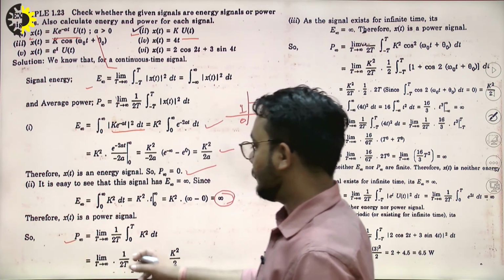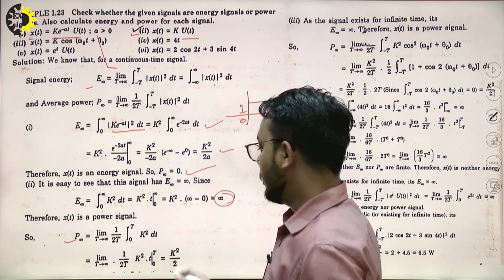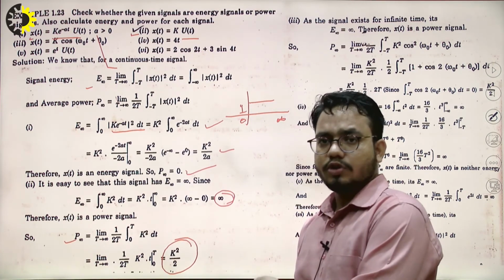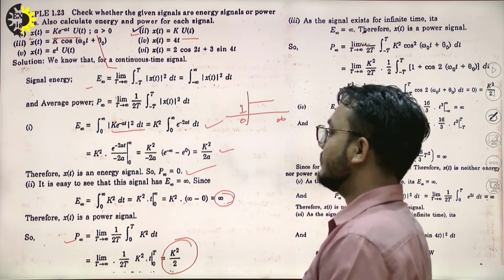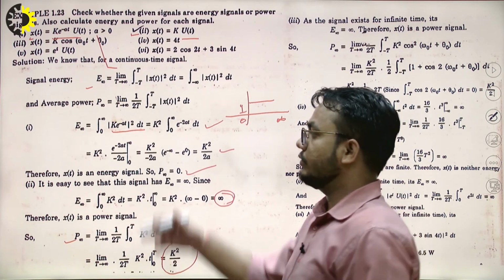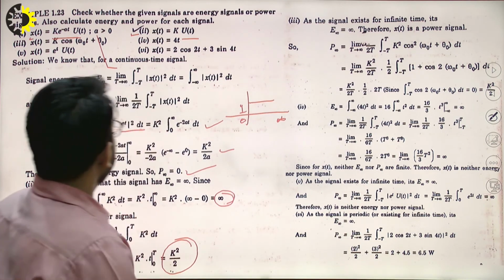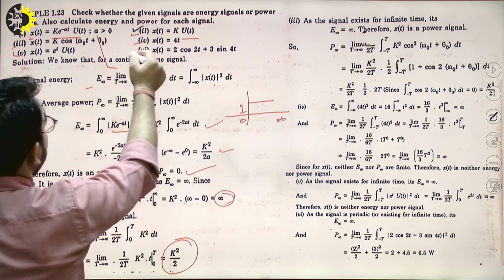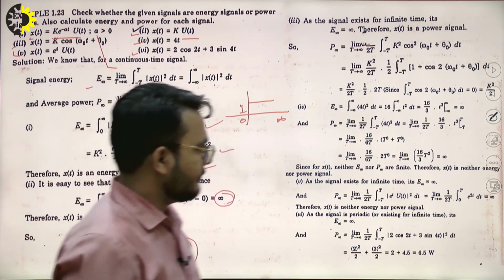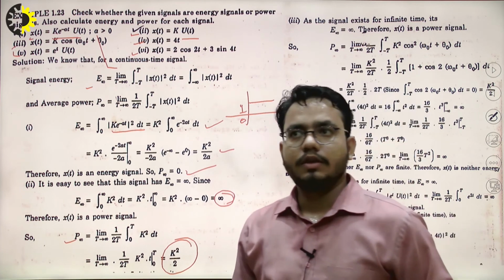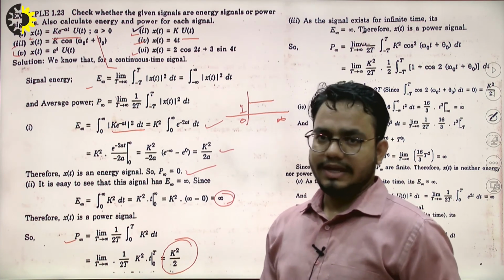Putting in the formula and replacing the values, we get power equal to k square upon 2. It is some constant value, hence we can say that this is a power signal. So the first is an energy signal, and this is a power signal. Similarly, you can try all these four numericals so that you have a clear concept of energy and power signals. We will continue in the next lecture. Thank you.